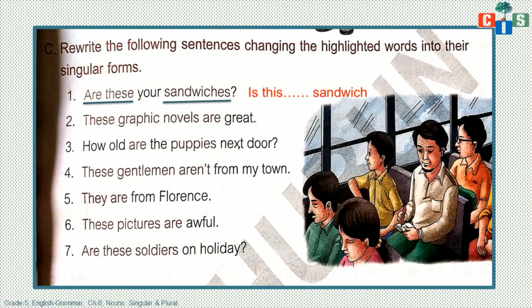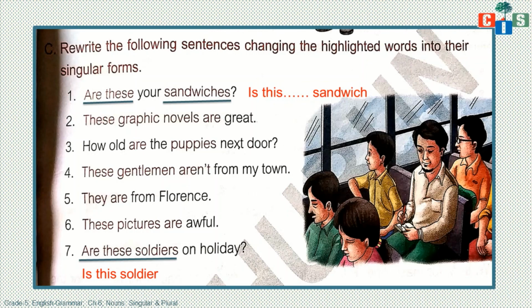Next let's see the last one, the seventh one. Are these soldiers on holiday? So what you have to do is the same thing: Is this soldier on holiday? And a question mark. Okay, yes.